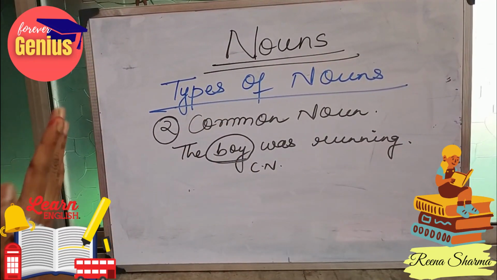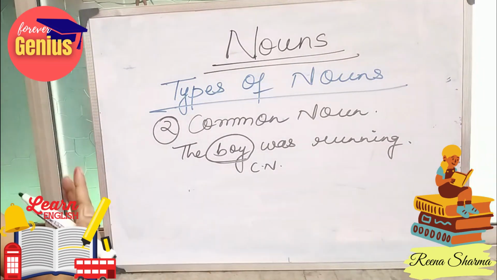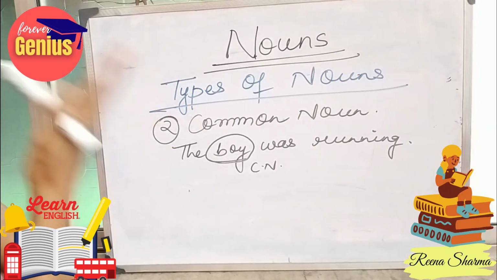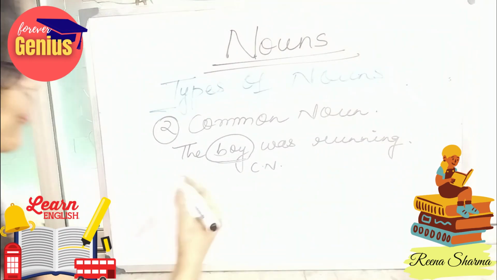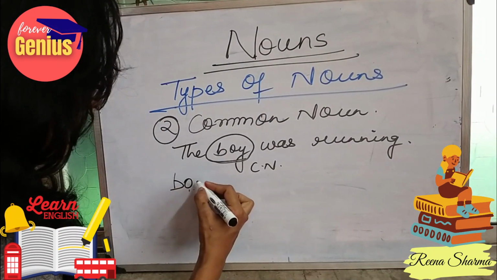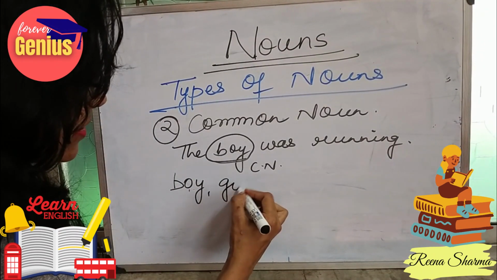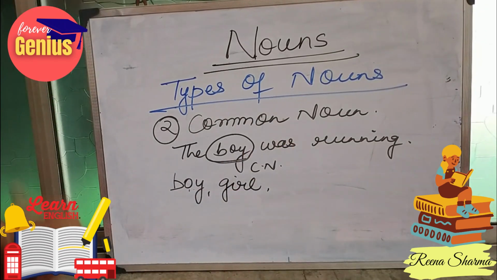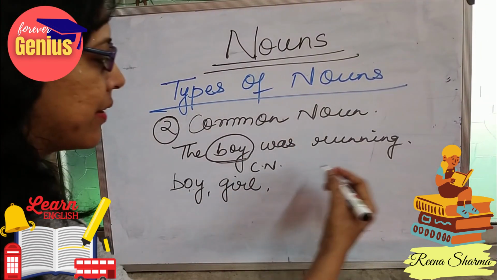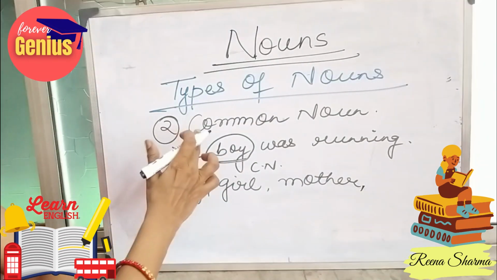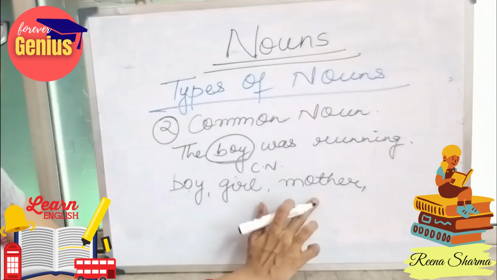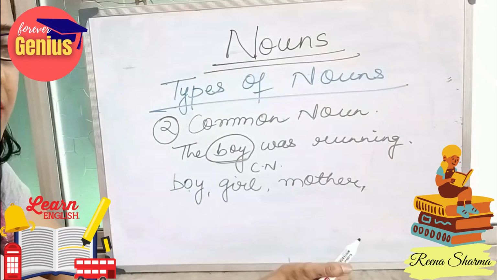Like, the girls are talking. Which girls? There can be a lot of groups. The girls can belong to any other class, any other society or section. We don't know. Like if I say mother, and I don't mention the name of my mother, then I will consider this in the common noun category only, because mother can be anyone's mother.